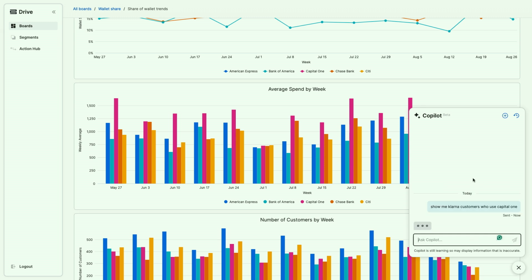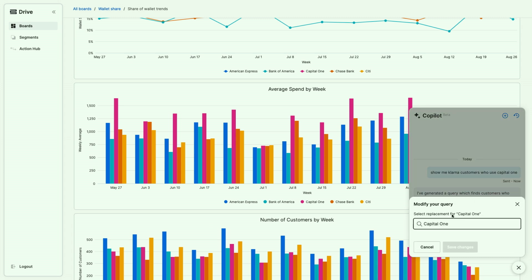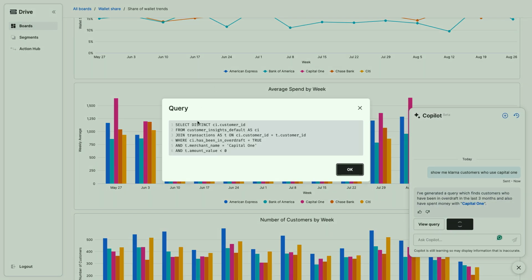So then what it's doing, it's going to understand the query, and it's going to feed it back to us. I could change that to a different logo if I thought it was not showing the right thing. I can run that query. I can view the actual query here and make sure that the AI has actually understood what I was looking for. So it's going to go ahead and find some customers for me, and then I can segment those customers straight away.